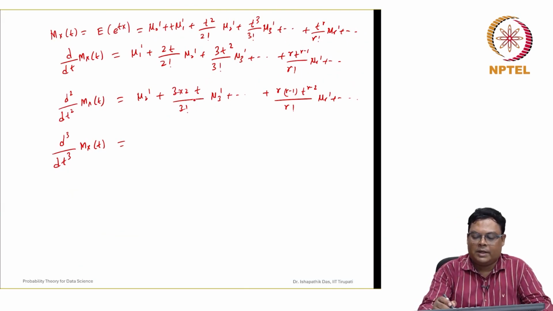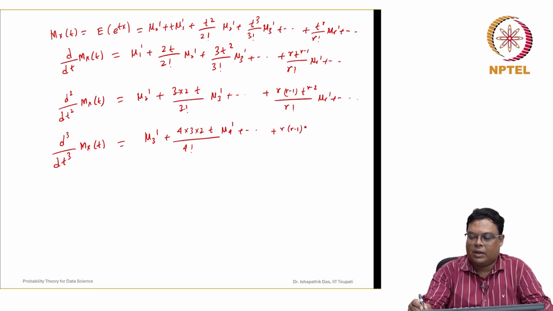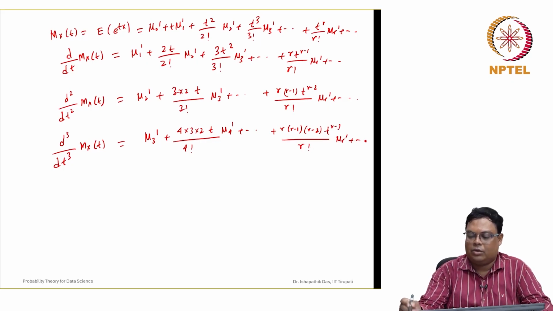Then if you differentiate with respect to t, this becomes mu 3 dash plus some terms, and now we can understand some kind of trend. So this will be like 4 into 3 into 2 into t by 4 factorial and mu 4 dash plus like this, and this is r into r minus 1 into r minus 2 into t to the power r minus 3 by r factorial mu r dash, and so on.